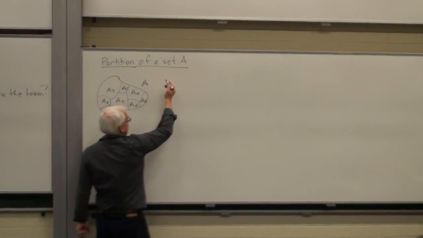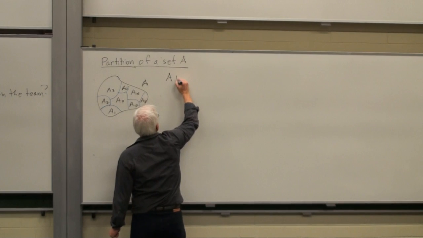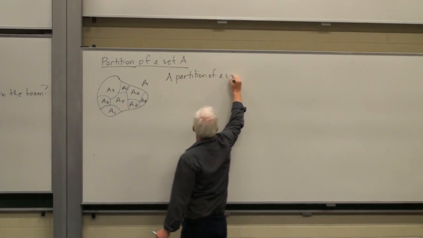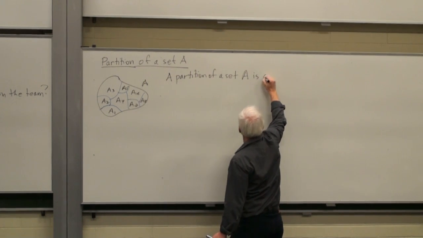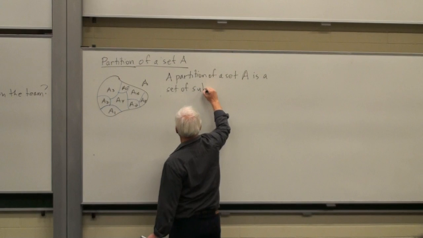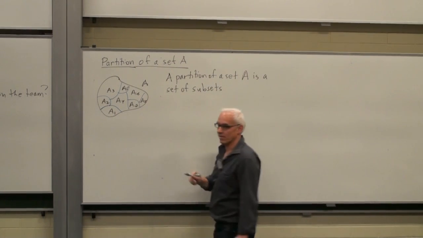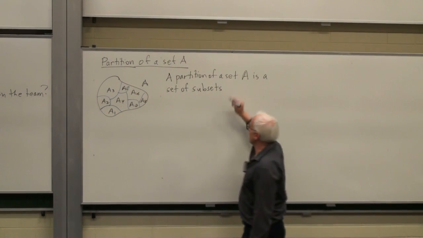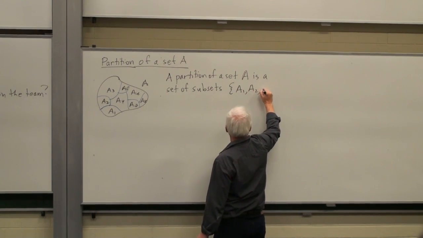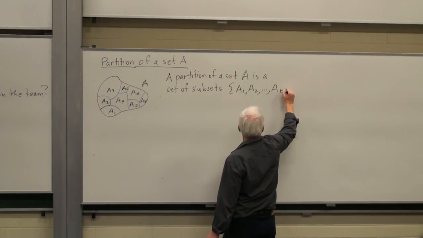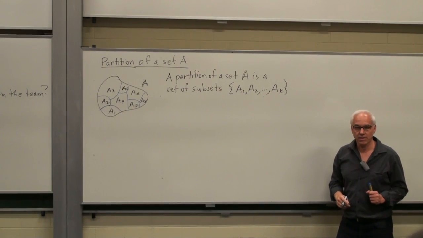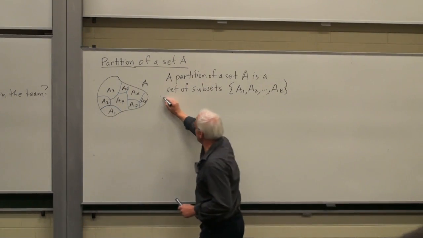So what is the definition? A partition of a set A is a set of subsets A1, A2, up to, say, AK. Okay, what does a subset mean? I haven't mentioned that before.